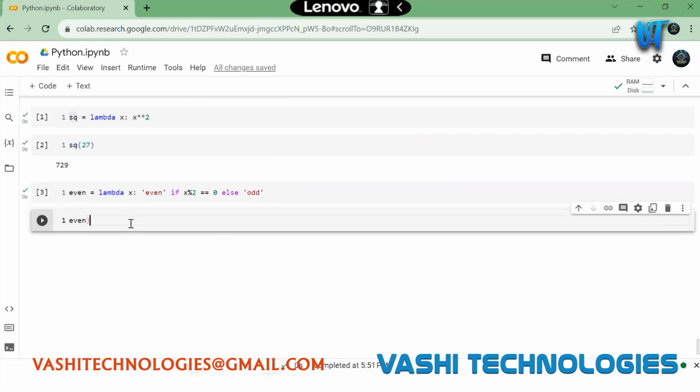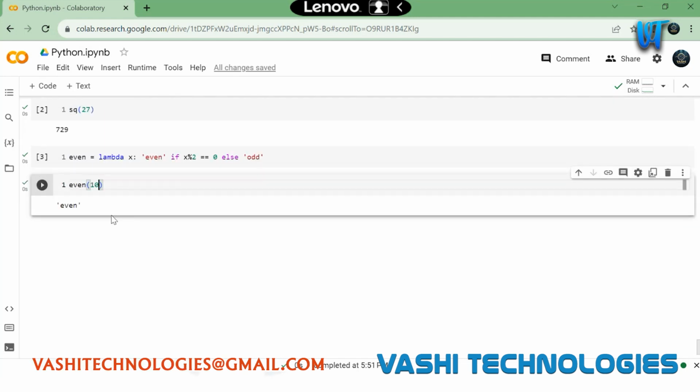You see, even of 10. You can see even of 9 will display odd. This is how conditionals work.